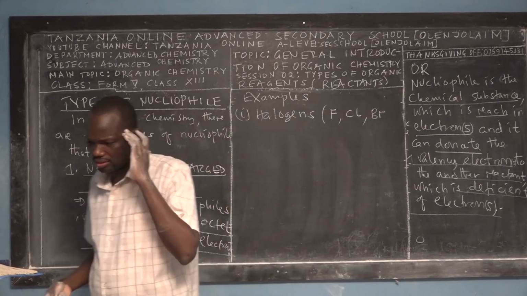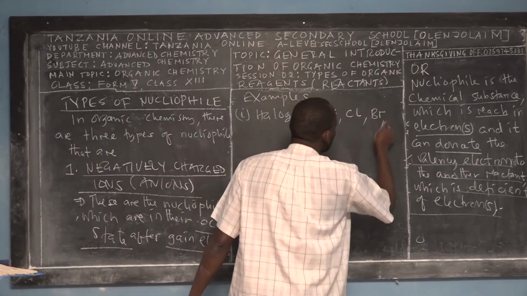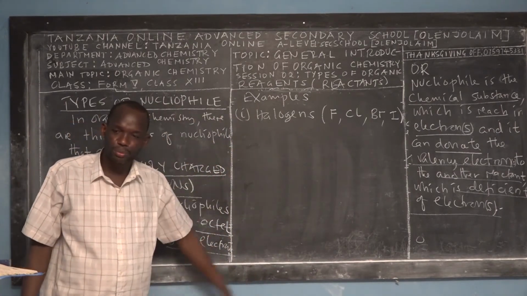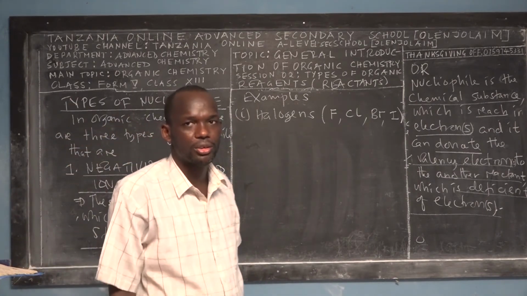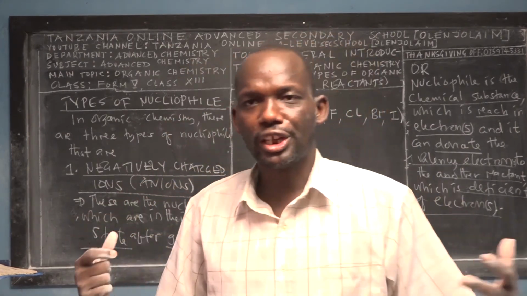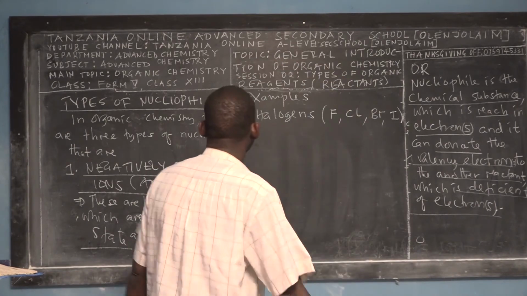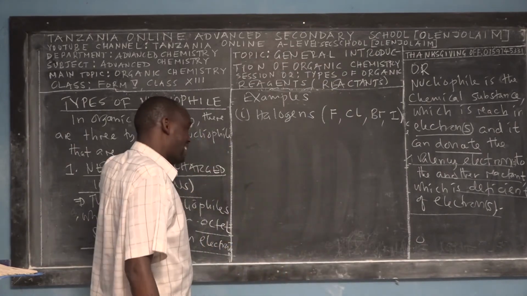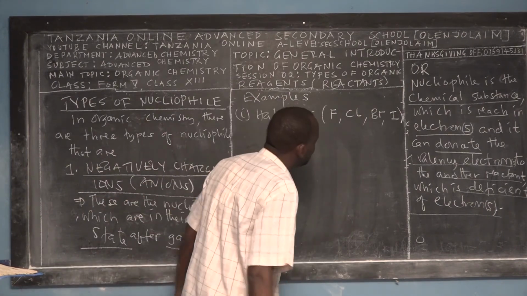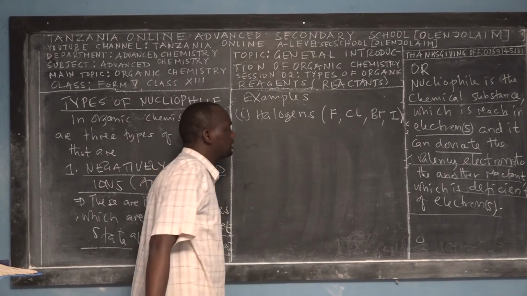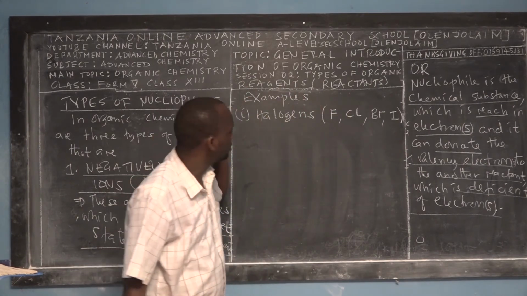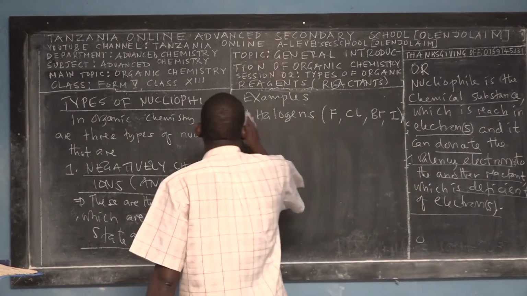These halogen elements are found in group 7 of the modern periodic table. But these are halogen atoms, right?